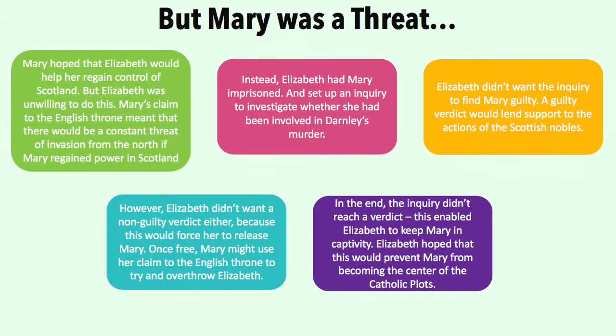Mary hoped that Elizabeth would help her regain control of Scotland, but Elizabeth was unwilling to do this. Mary's claim to the English throne meant that there would be a constant threat of invasion from the north if Mary regained power in Scotland. Instead, Elizabeth had Mary imprisoned and set up an inquiry to investigate whether she had been involved in Darnley's murder.